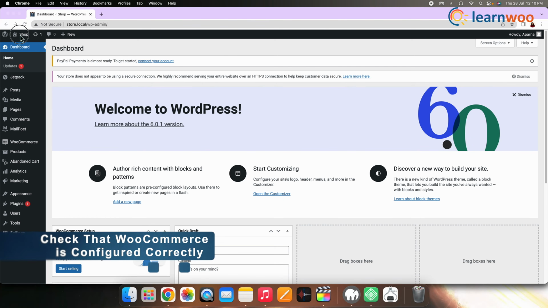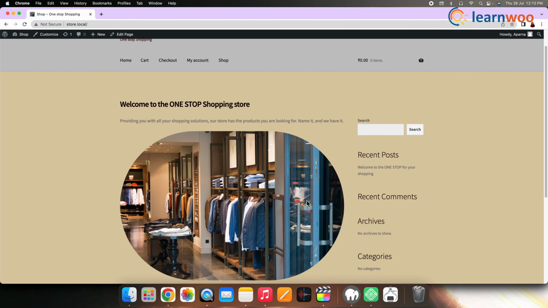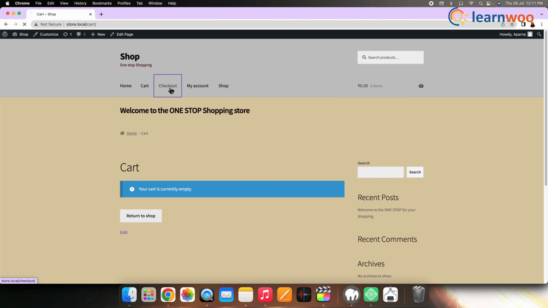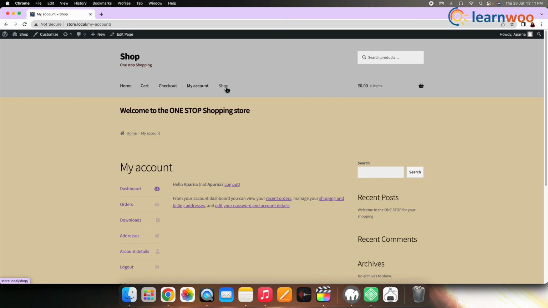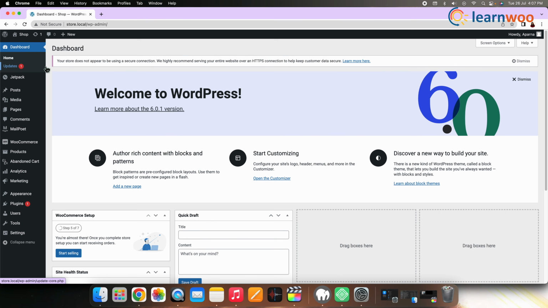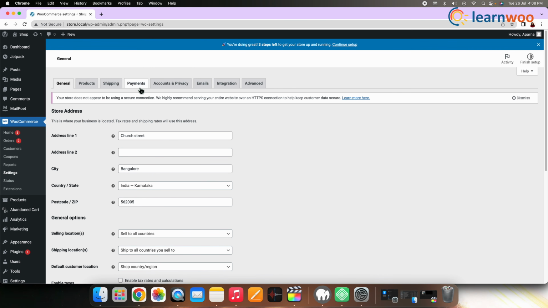At this point, you have configured everything that was needed to start a WooCommerce store. Before you proceed to customize your store, check that everything is working correctly. By default, WooCommerce automatically generates several pages required by your store. They include Home, Cart, Checkout, My Account, and Shop pages. To make further changes to your WooCommerce setting, go to WooCommerce, Settings screen. You'll find options to change your tax, shipping, payment, and email settings.